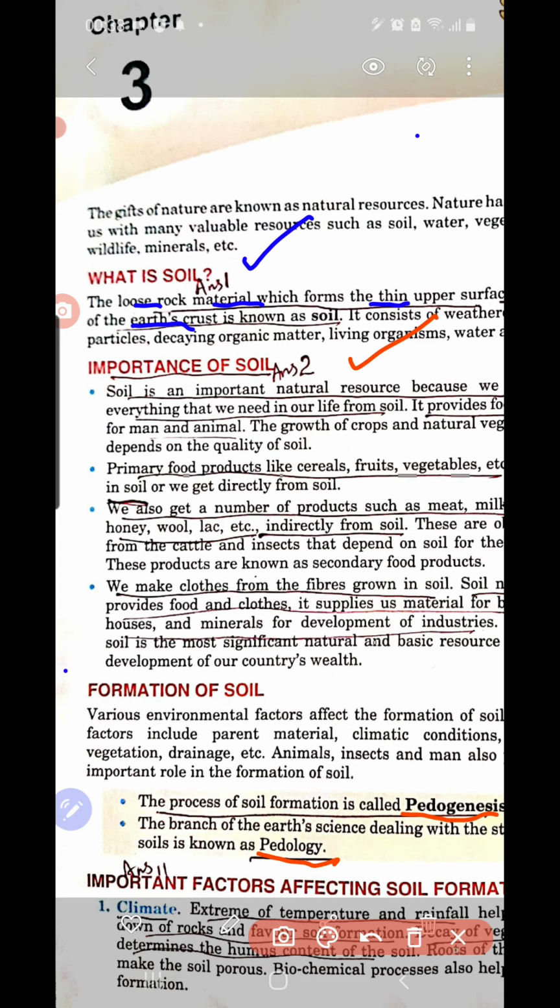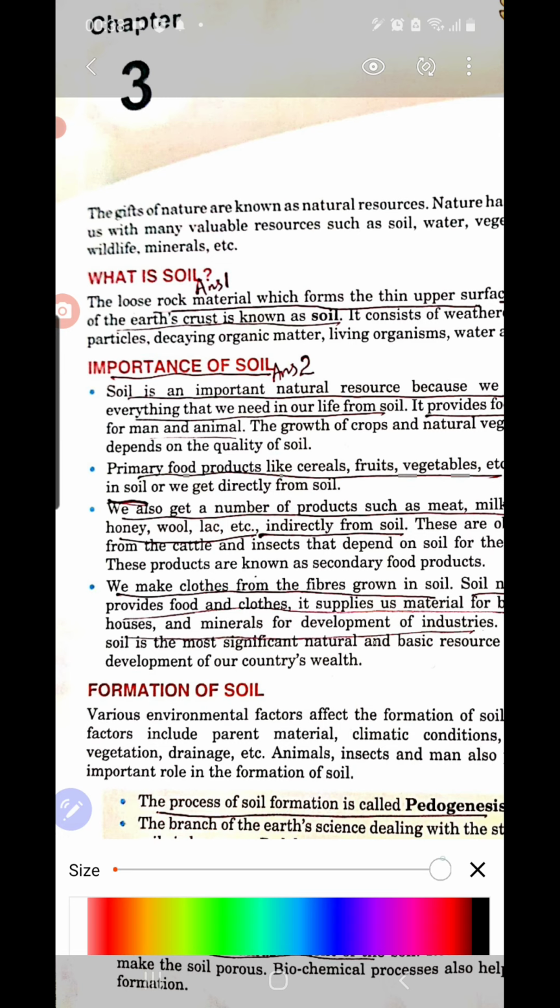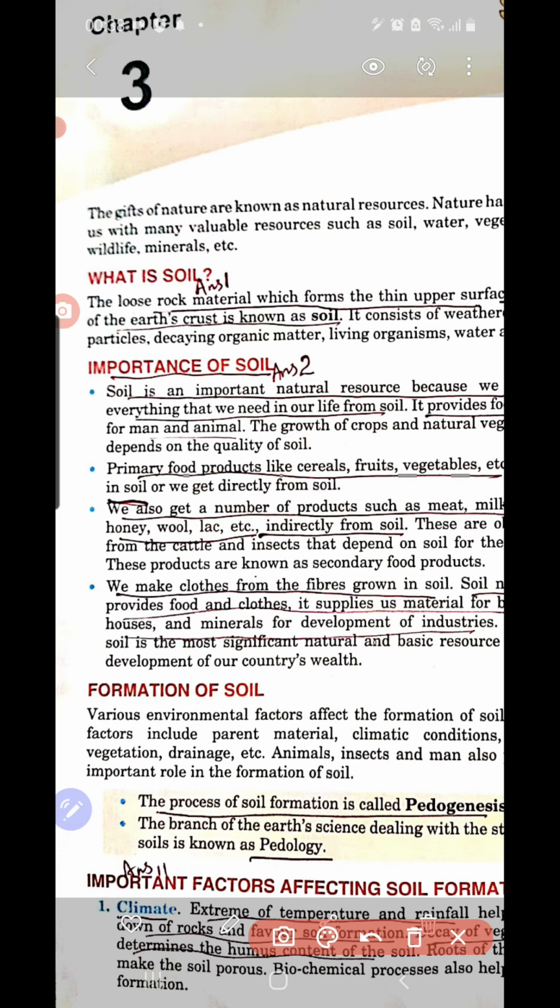Then we discuss important factors which are affecting the soil formation. Which are the important factors? One important factor is climate, the most important factor which affects the soil. If you go to a desert region, you find sand there. If you go to the riverside or any other area, you find clayey kind of soil.